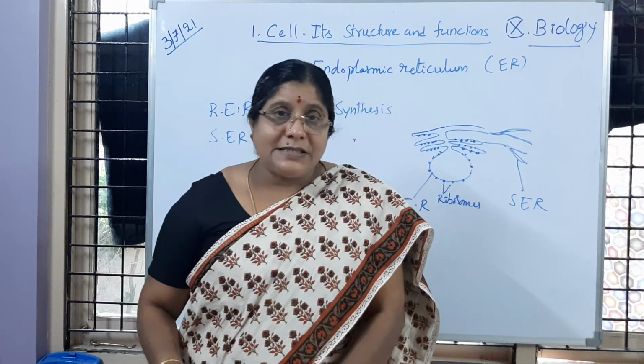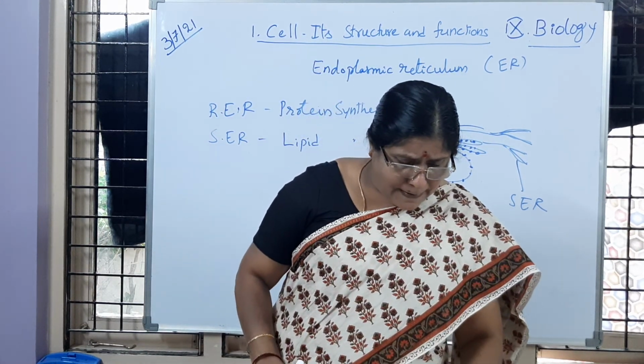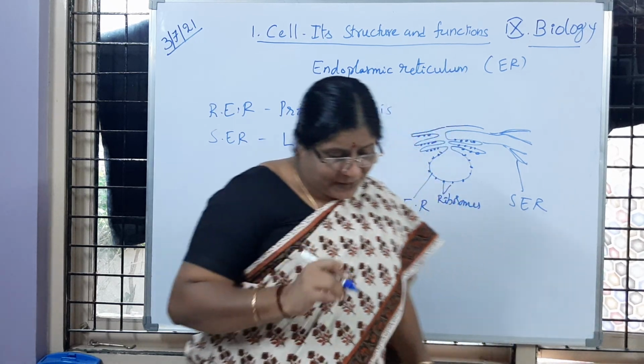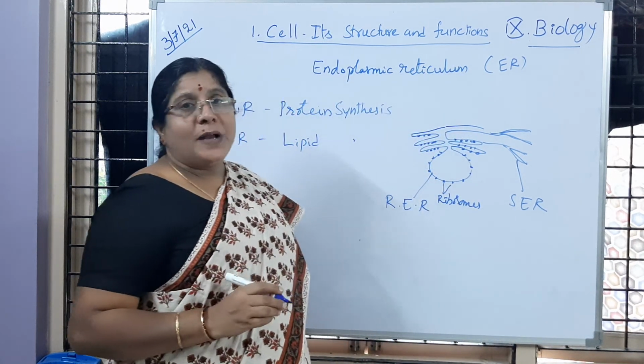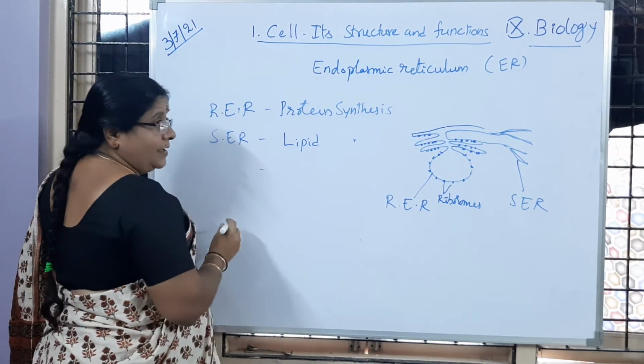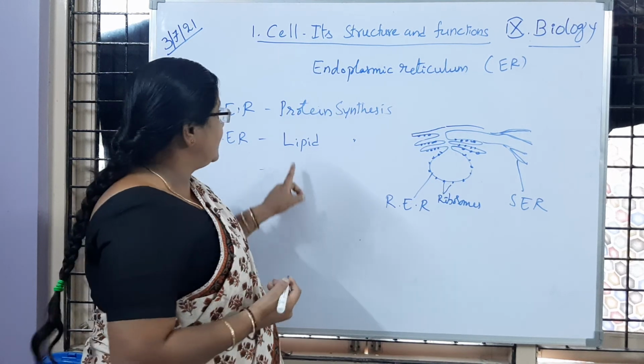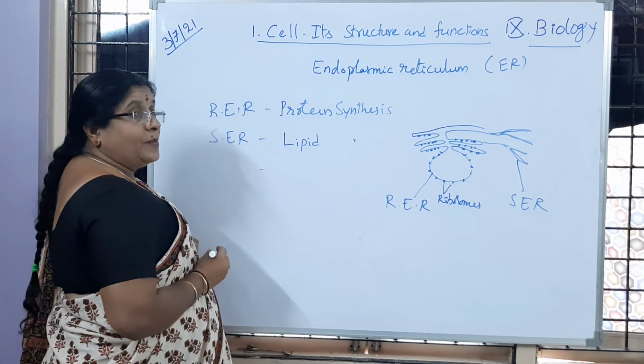Then coming to the next point, the smooth endoplasmic reticulum is performing another function. What is that another function? A very important function carried out by the smooth endoplasmic reticulum.